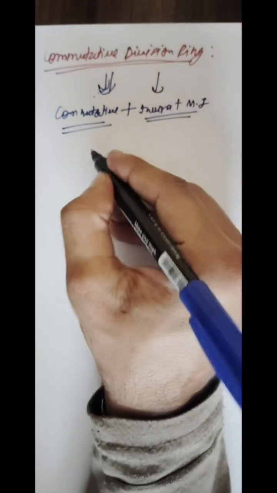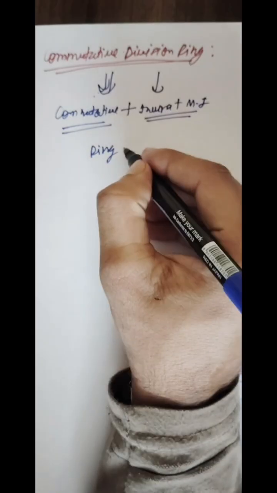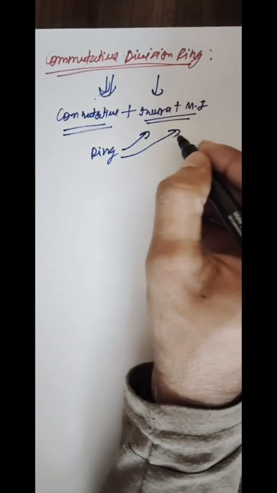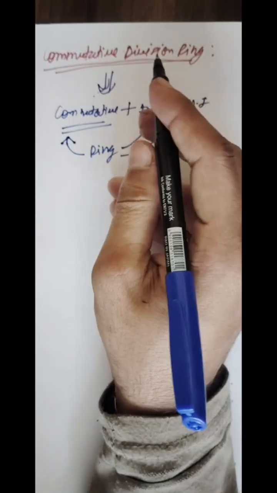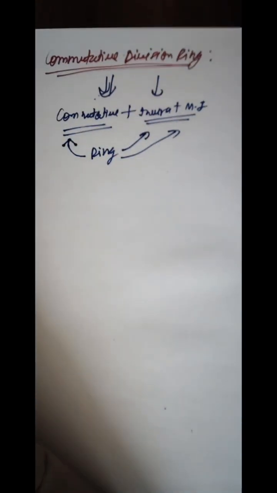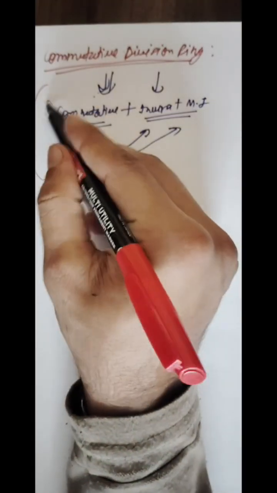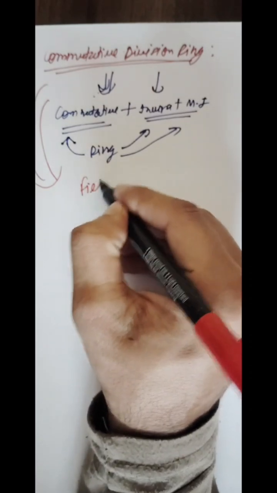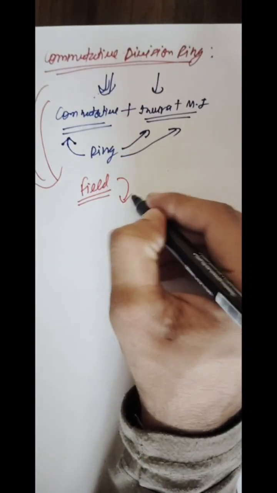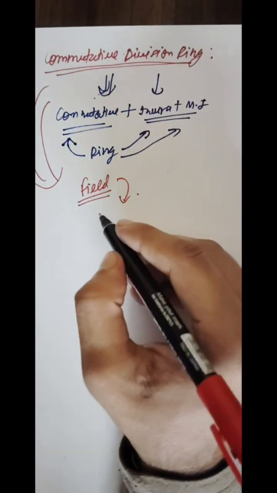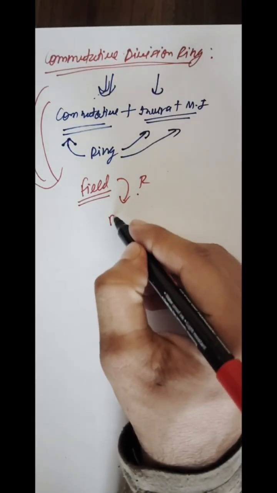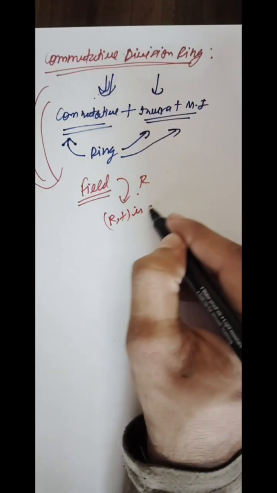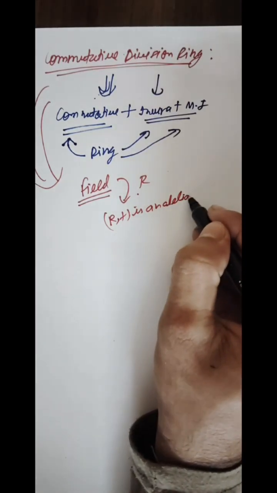So student, any ring that has inverse, multiplicative identity and also obeys commutativity is known as a commutative division ring. Student, this ring is also known as your field. I mean, for any set to become a field, let us take any R, your (R, +) is an abelian group.